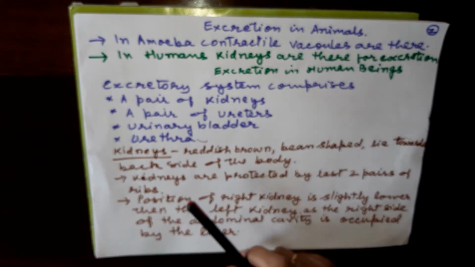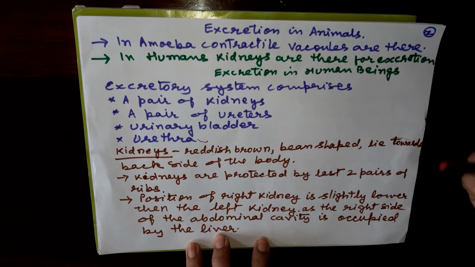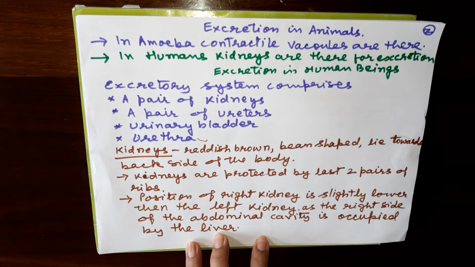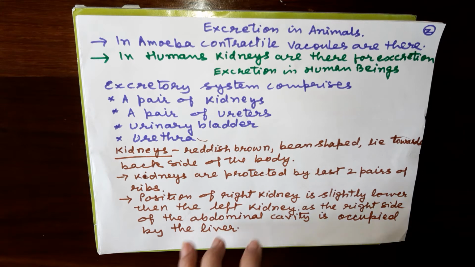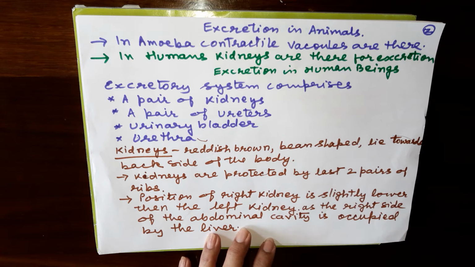So kidneys are reddish brown in color. They are bean shaped and they lie towards the back side of the body. Color appears to be reddish brown, bean shaped as you saw in the figure, and on the back side of the body. Now kidneys are protected by the last 2 ribs, because they are on the back side of the body, so they are supported by 2 ribs.